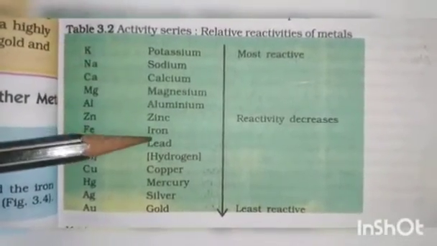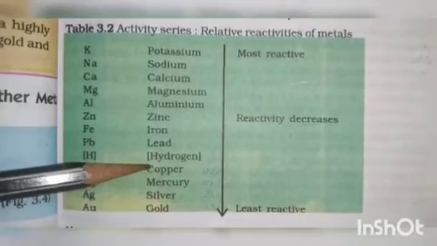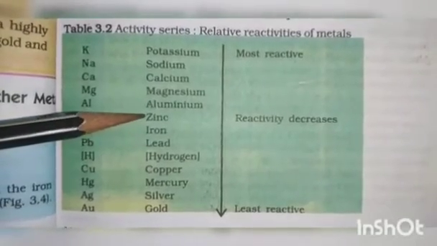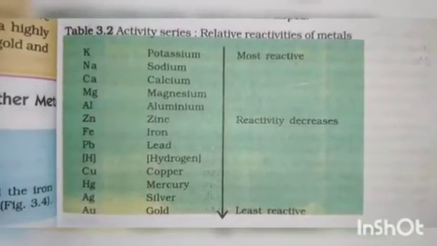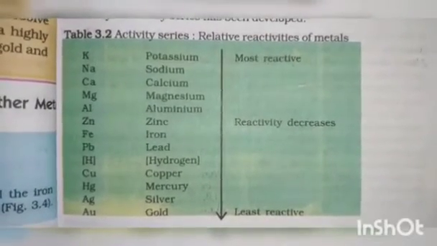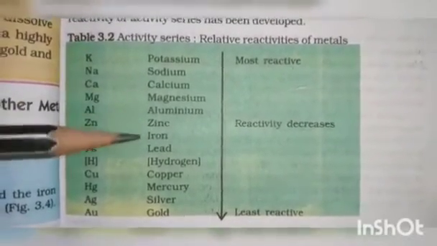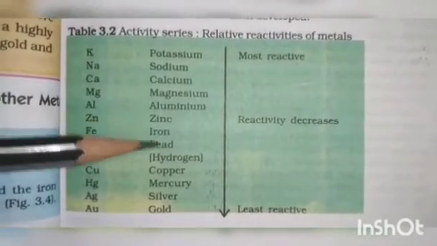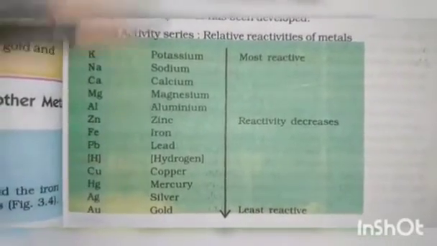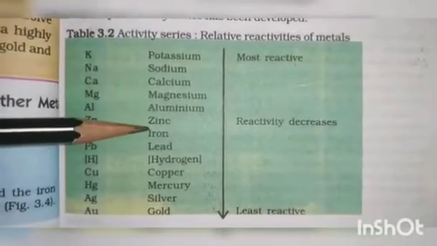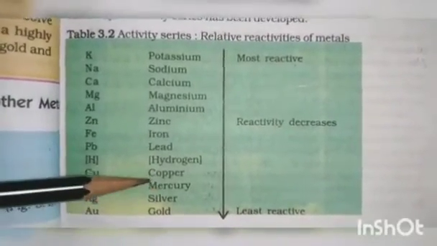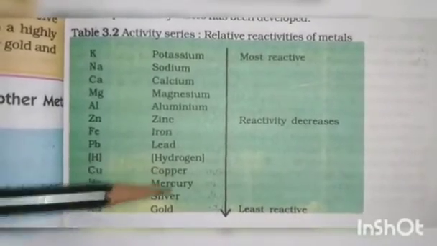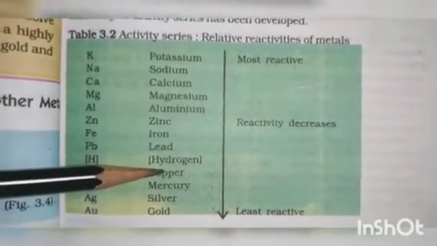So check now, iron is here and copper is here. Iron is more reactive than copper. So what happened with the nail in the copper sulfate solution? The more reactive element displaces the less reactive element. It means the iron replaces the copper, so instead of copper sulfate, it will form iron sulfate.